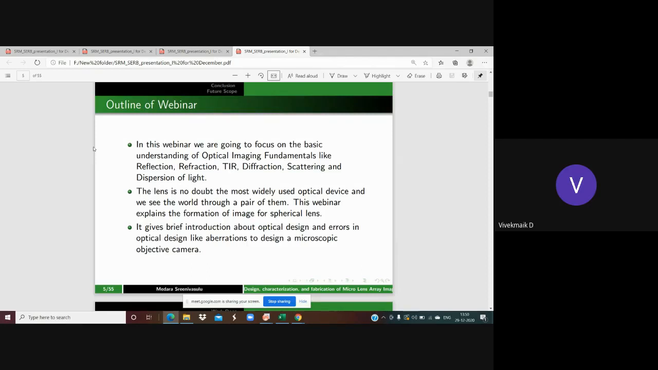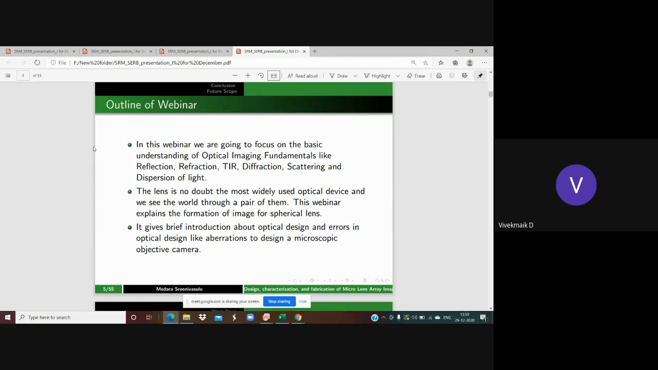This webinar is going to explain the formation of images by a spherical lens, how it is formed. Then we are going to observe the different cases of image formation, when the object is closer and when it is far away. And then if there are defects in vision, we are going to understand how they are corrected.